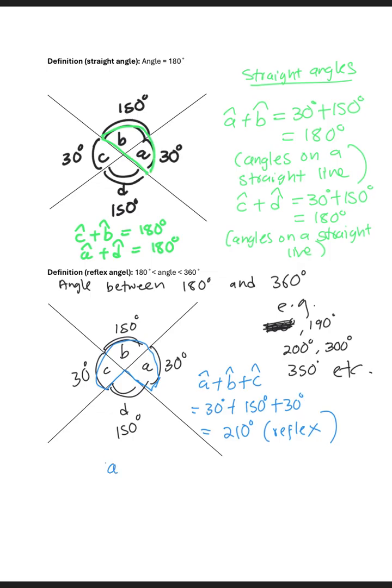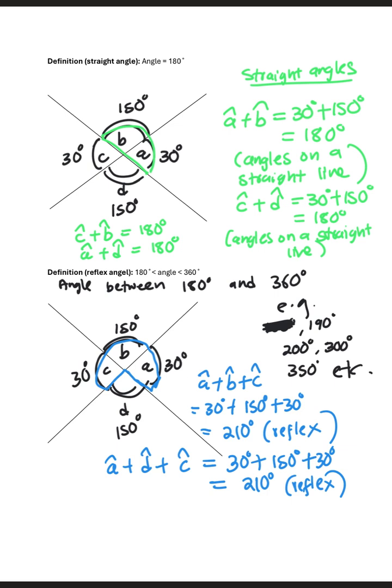So if I say angle A plus angle D plus angle C, I'll have angle A is 30 degrees, angle D is 150 degrees, and angle C is 30. And then I'll have the same value of 210, which is reflex. So a reflex angle is an angle that is between 180 and 360 degrees. It's very important. So that's the definition of a reflex angle.